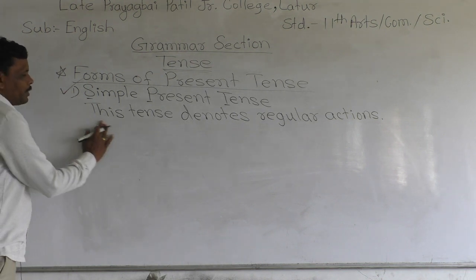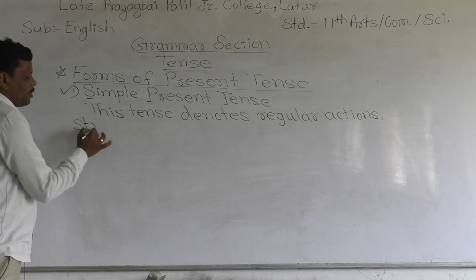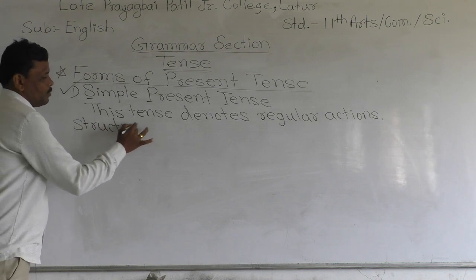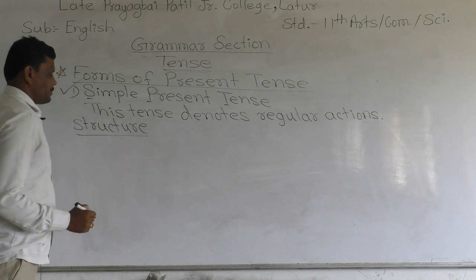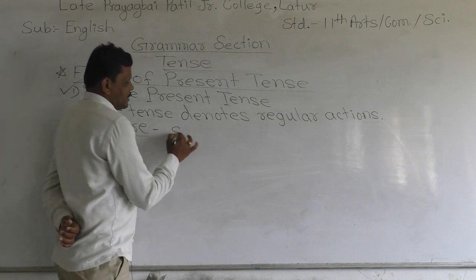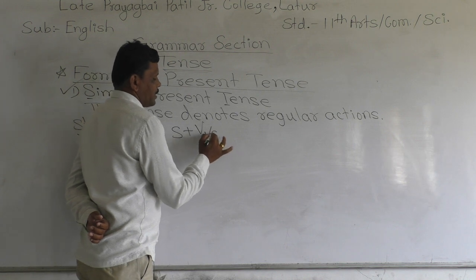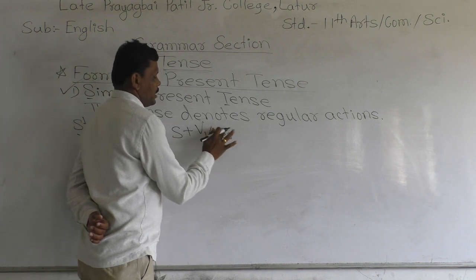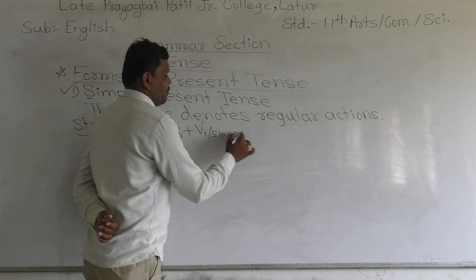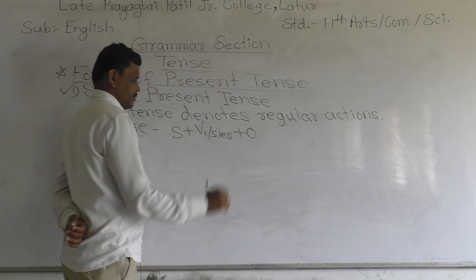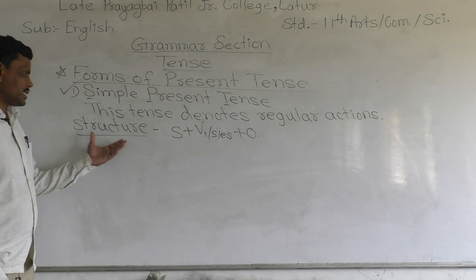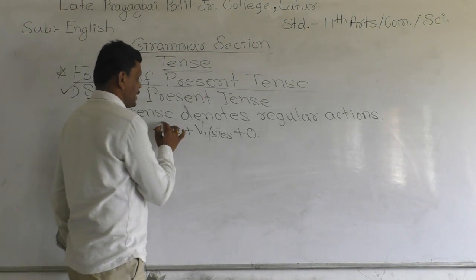Okay, now we have to discuss the structure of simple present tense. What is the structure? Structure is subject plus V1 or V-s/es plus object, last full stop. This is the structure of assertive sentence.